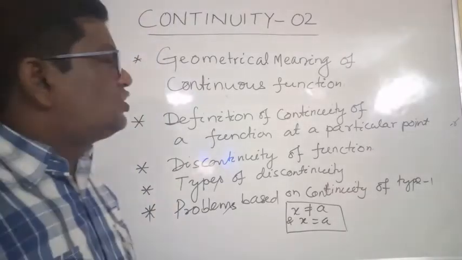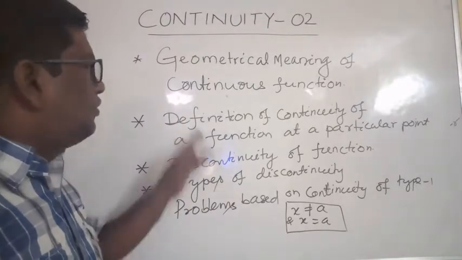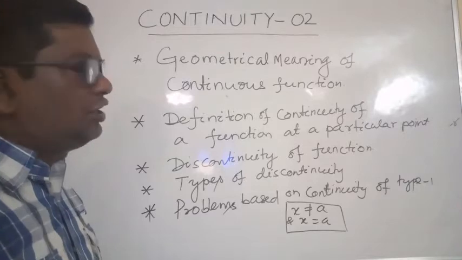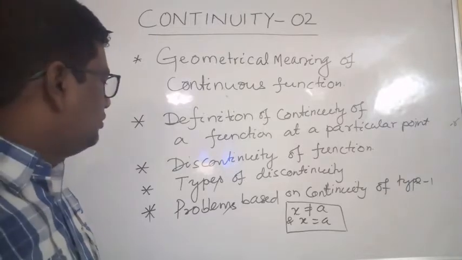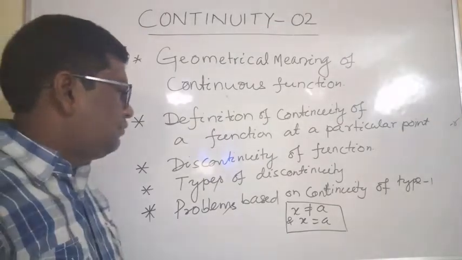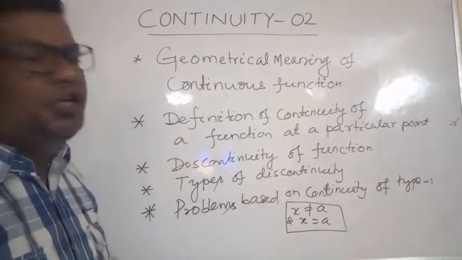Today I am going to discuss the geometrical meaning of continuous function, definition of continuity of a function at a particular point, discontinuity of a function, types of discontinuity, and problem based on continuity of type 1.